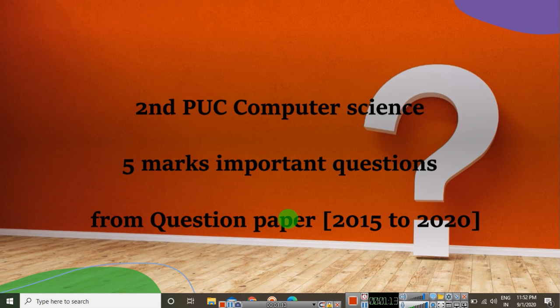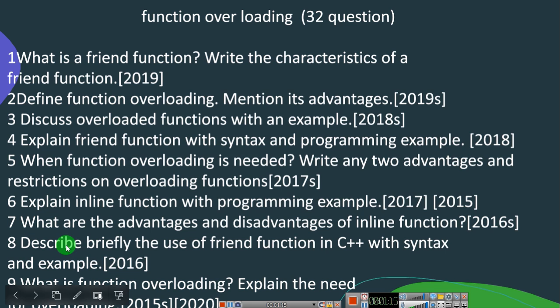Next question. So here we have function overloading. This is the chapter, the 32nd question, function overloading. In this particular chapter we have 9 repeated questions. So the first question is, what is a friend function and write the characteristics of friend function. This is asked in 2019. The next one is, define function overloading, mention the advantages, that is asked in 2019 supplementary.